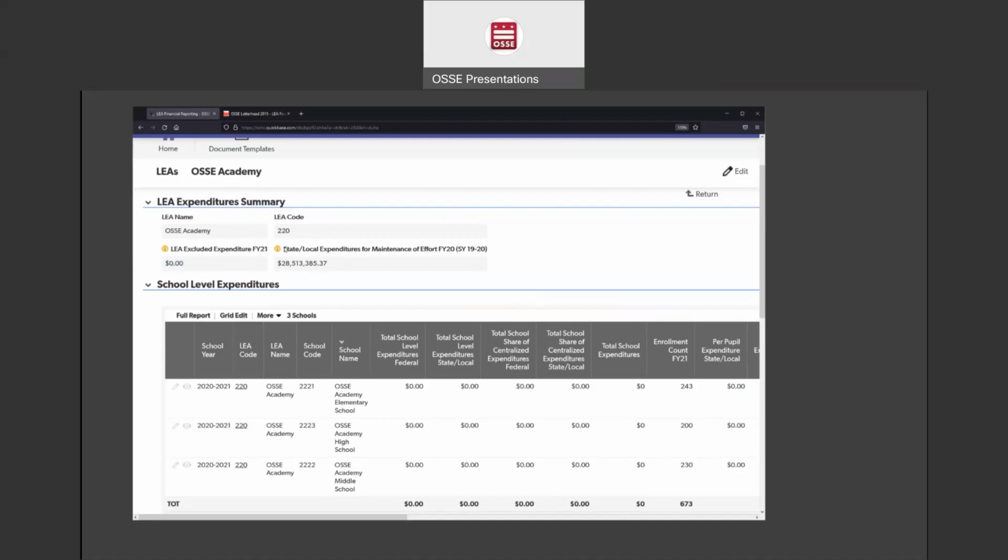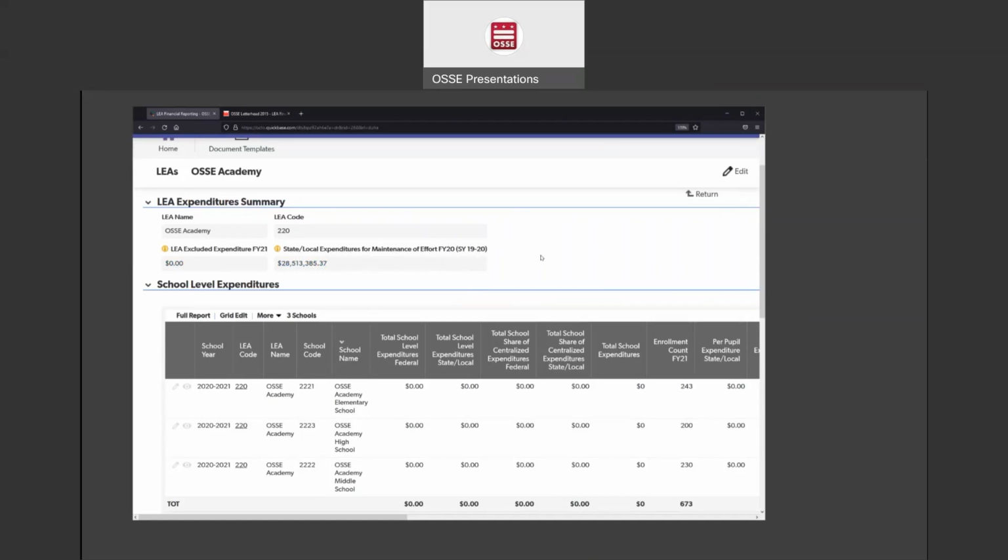And then next to it is the state local expenditures for maintenance of effort for FY20. So this is the amount that your LEA spent from state and local expenditures from the 1920 school year. And this number comes from the data that your LEA submitted last year in the data collection.